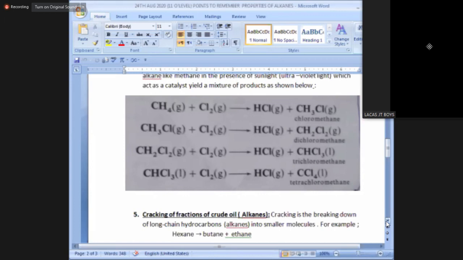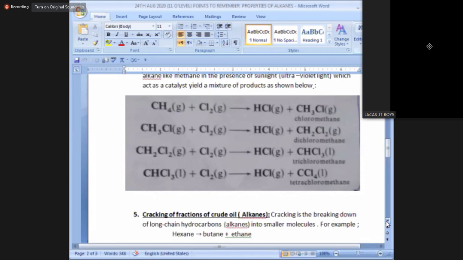So one hydrogen atom is replaced by one chlorine atom, and the other chlorine atom combines with the hydrogen which is removed, forming HCl gas and a substituted product CH3Cl called chloromethane. Do not focus on the names, focus on the mechanism of the reaction. Now this CH3Cl can undergo further substitution, as it still has 3 hydrogen atoms. Again, one hydrogen atom will be replaced, forming one more molecule of HCl gas, hydrogen chloride gas. It's not hydrochloric acid. And a substituted product will be dichloromethane.